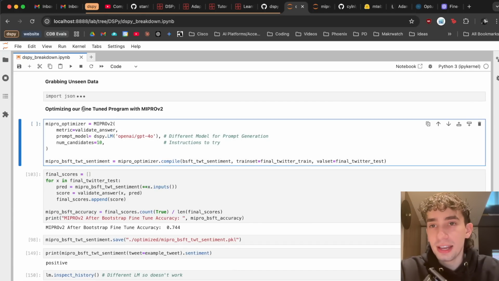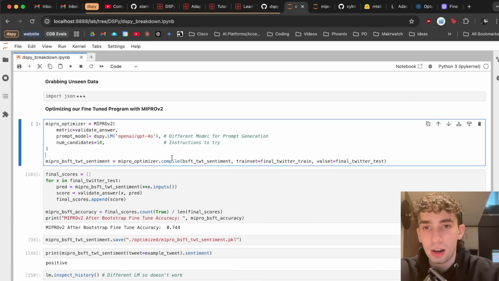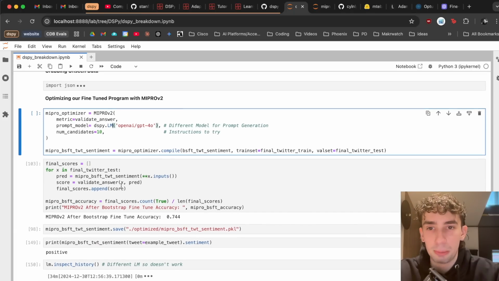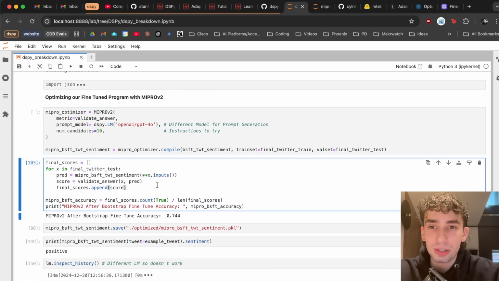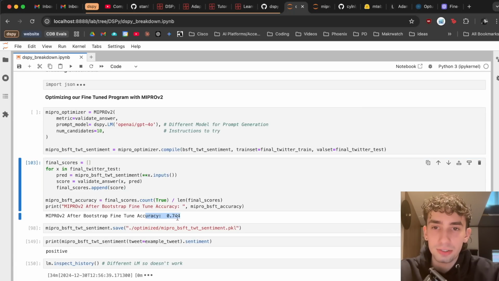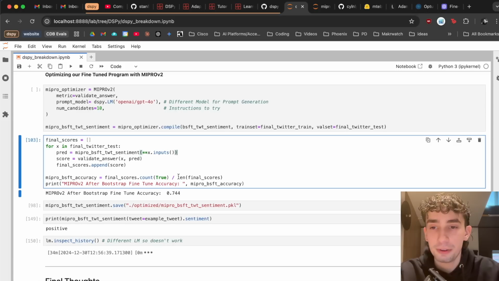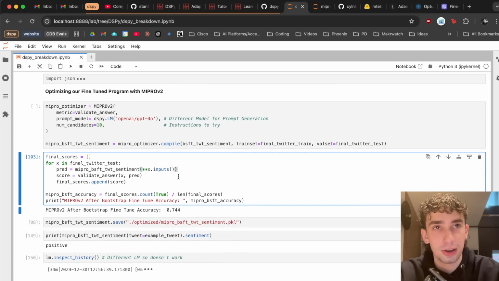So to demonstrate that, what I'm going to do is actually take our fine-tuned program that we just saw and optimized and run it through once more with some unseen data through the MIPRO optimizer. And actually, what we saw was an increase up to 74.4% accuracy. So combining different optimizers, running through and iterating and seeing what works best for your task, as well as your metrics, is definitely something that you need to put some time and thought into.